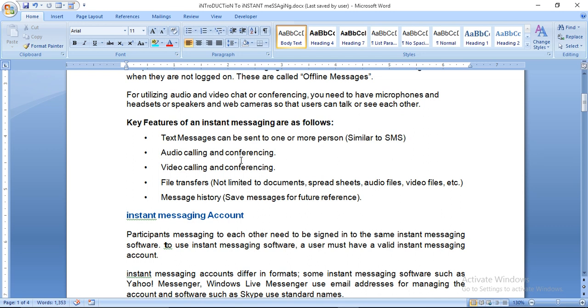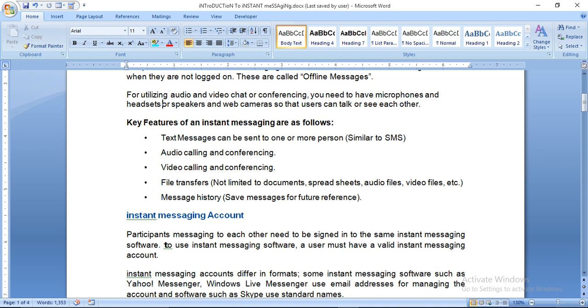But the file transfer, what is it? You send one file to another person by using FTP, file transfer protocol. Message history: save messages for future reference. Some people save important messages for future reference.